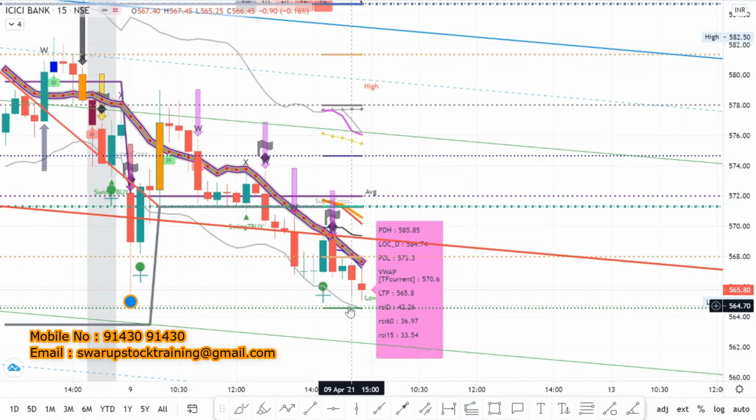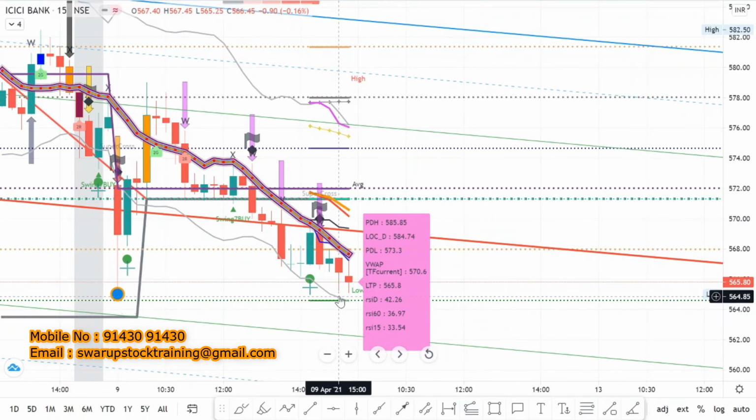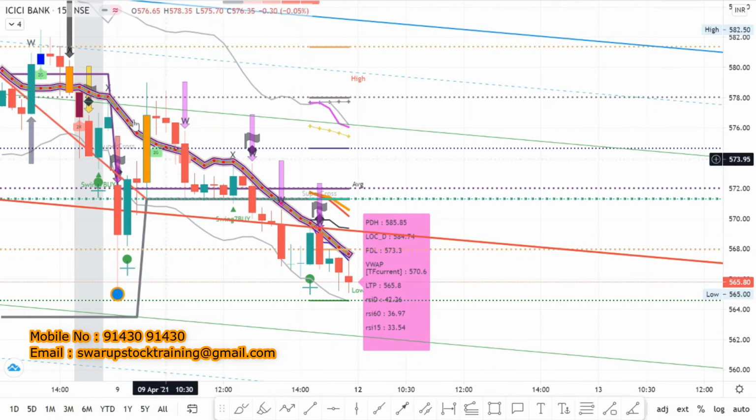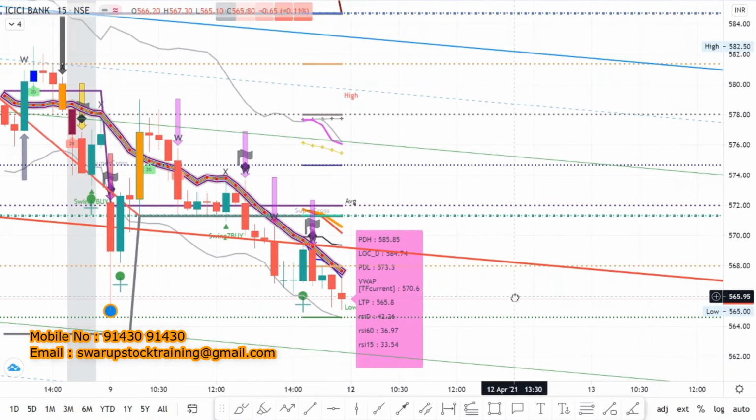or, if you want to buy two lots, then you can always take one entry here and then wait for another. If it dips down a little bit, you buy. I will not take a sell entry even though it is sliding to the downside. So this is how you should always trade.